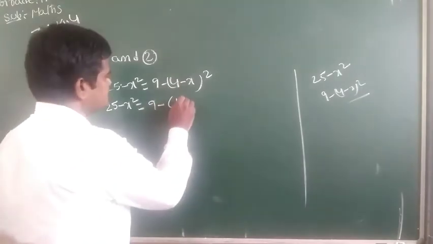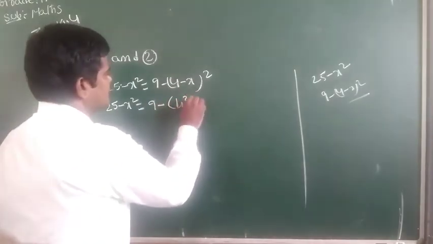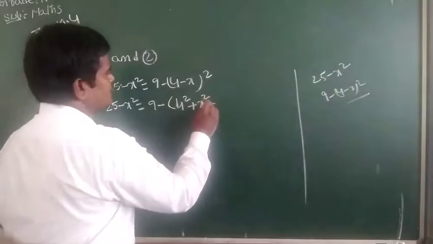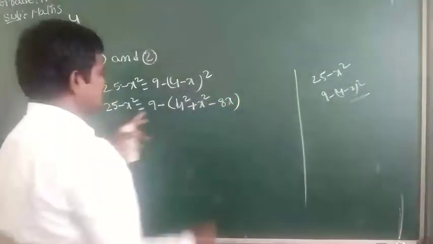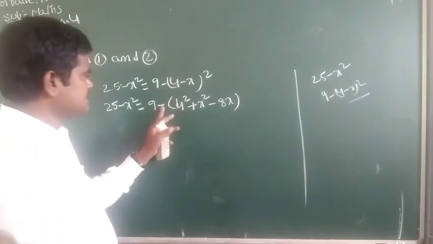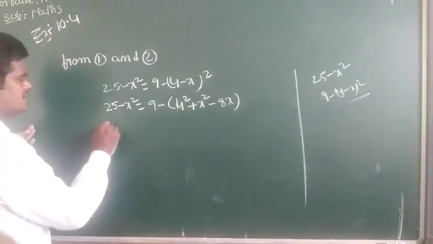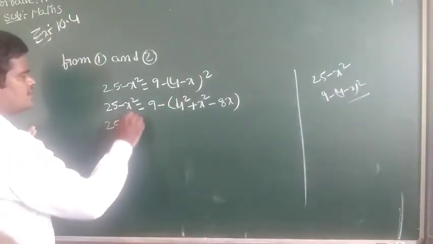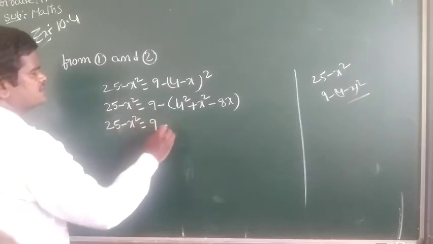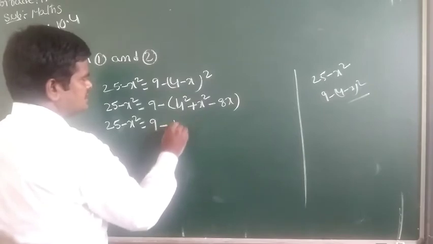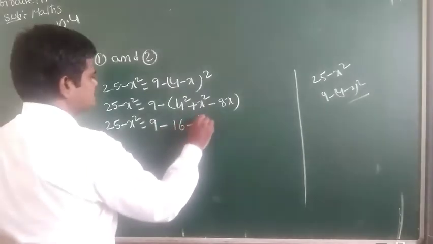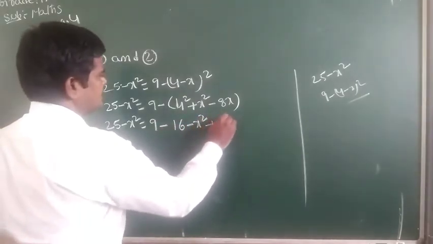So this is 4² + x² - 2ab, that is 2 into 4, 8x. Before the bracket there is a minus, so all the signs are changed. 25 - x² equals 9 - 4², here 4² equals 16, so 9 - 16 - x² + 8x.